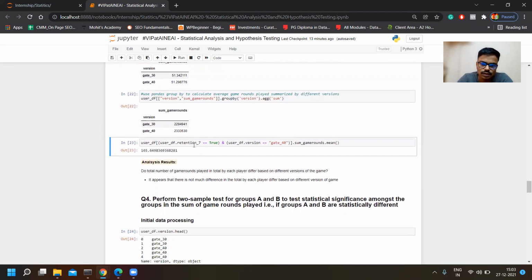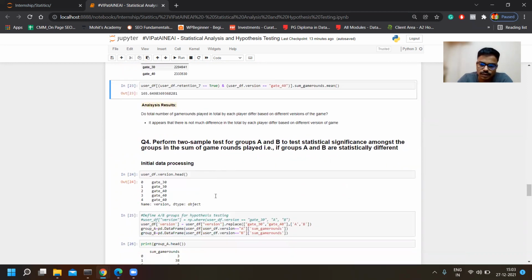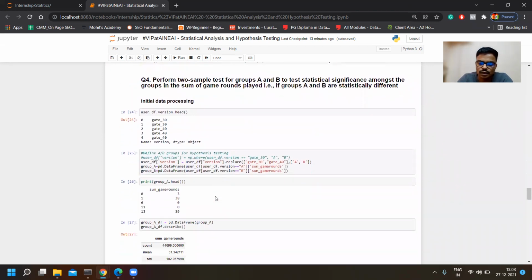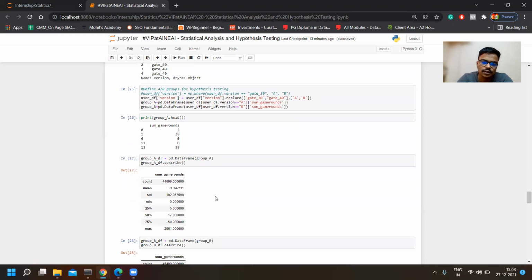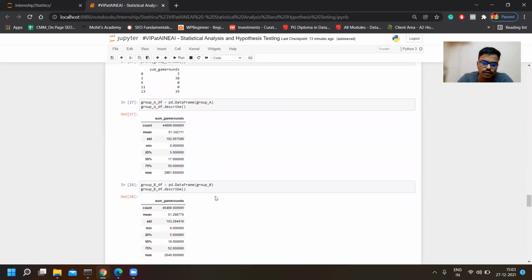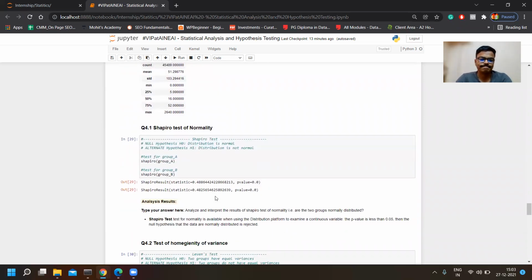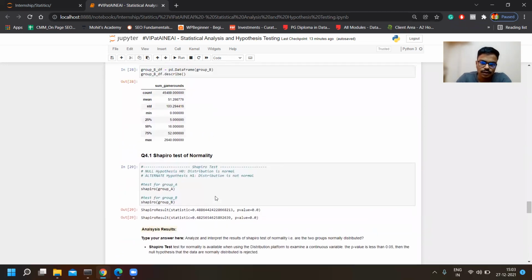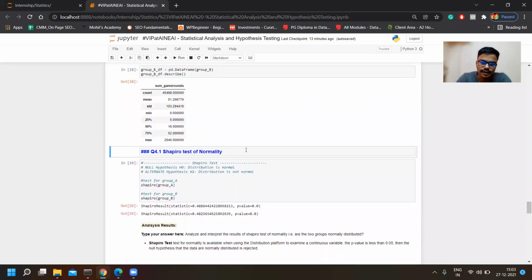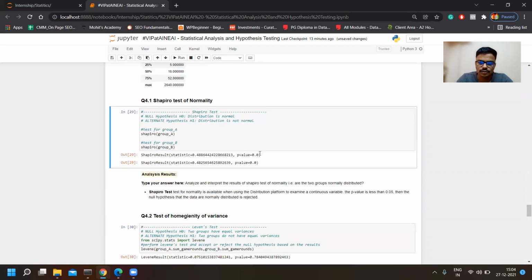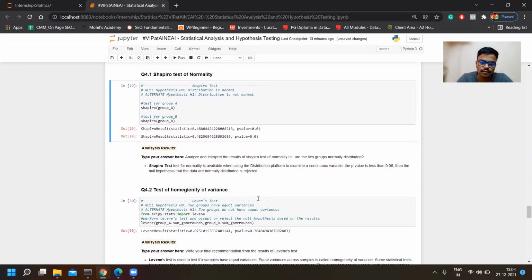So this is quite a good number for us, but let us understand how the players are behaving during the first 14 days, and whether we really need to move the gate from 30 to 40. If we see here, we are doing the test of normality, to check whether our data is normally distributed or not. Our p-value is 0, so our data is not normally distributed.